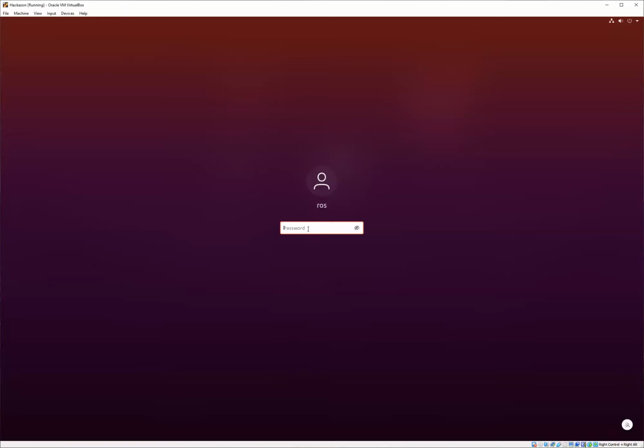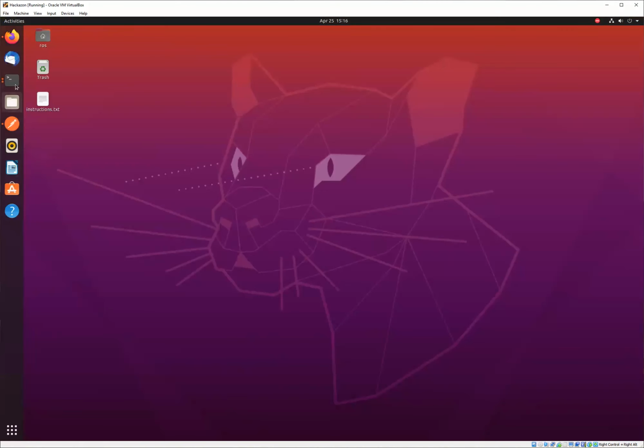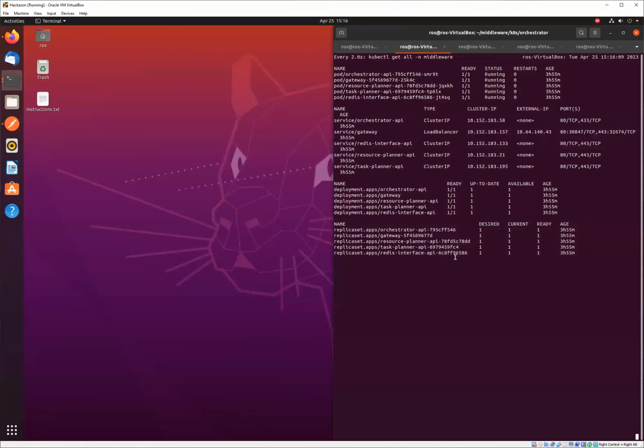So let me just log into the virtual machine. Remember, the password is ROS2023. And as you already know, the virtual machine comes with the middleware already deployed.